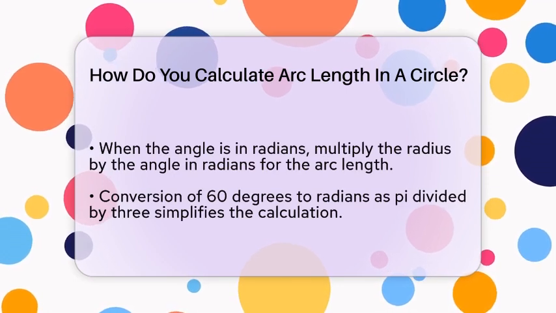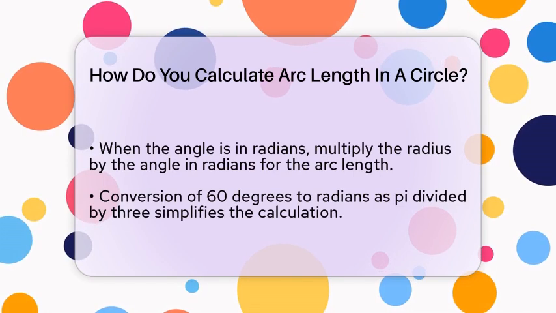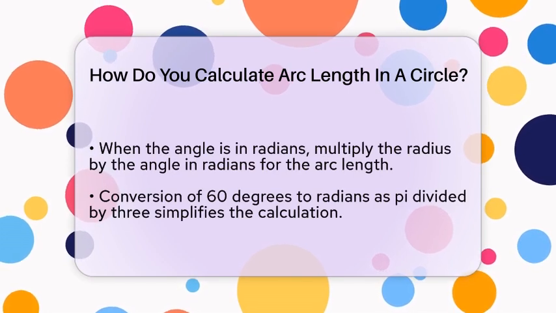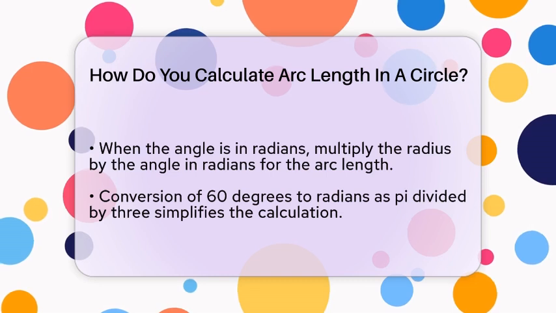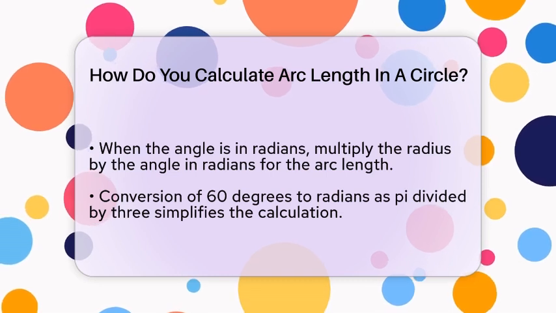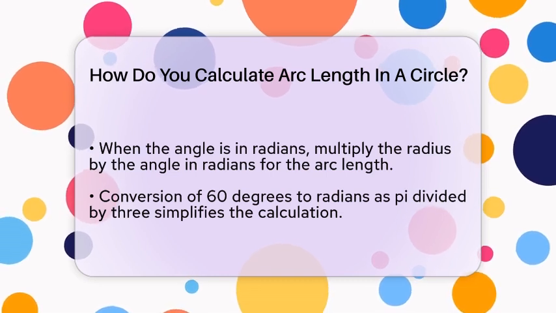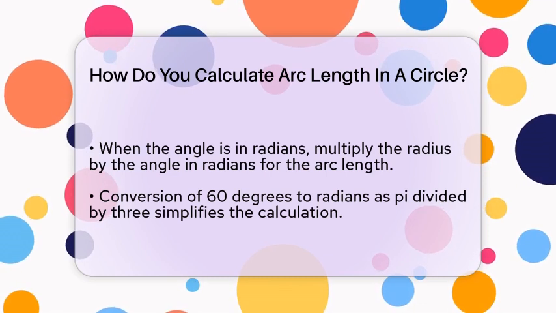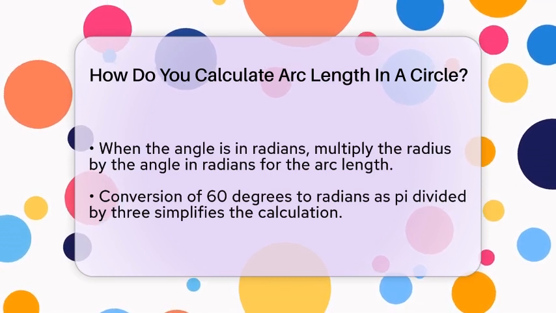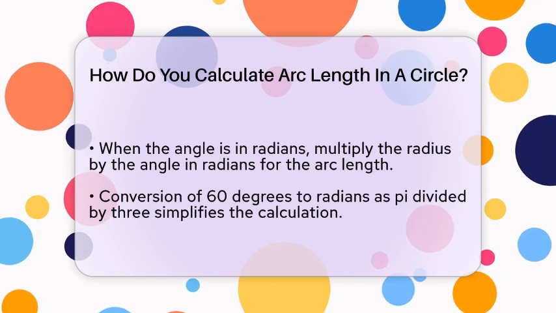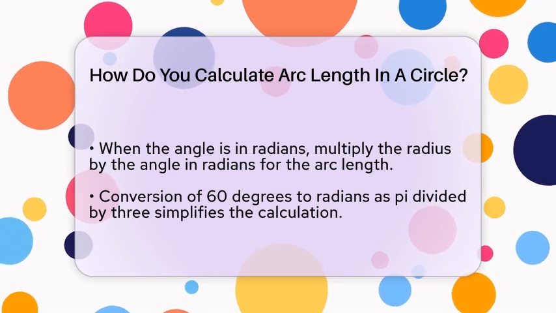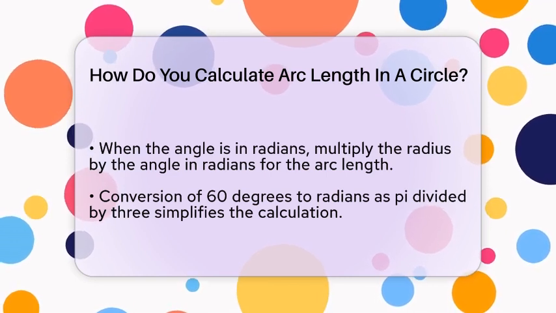If the central angle is given in radians, the calculation becomes even simpler. Since a full circle is 2 pi radians, the arc length is just the radius multiplied by the angle in radians. So, if the same 60 degrees is converted to pi divided by 3 radians, you multiply the radius of 5 centimeters by pi divided by 3, which again gives about 5.20 centimeters.